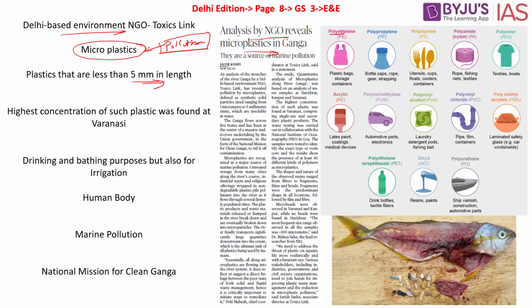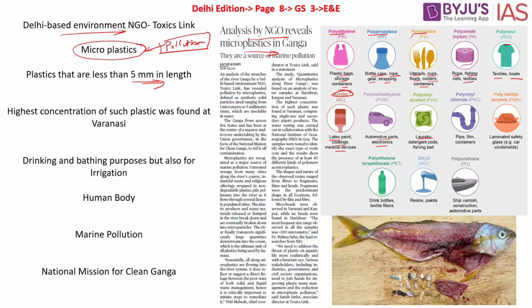We have polyethylene. These are used in plastic bags, storage and containers. We have polypropylene. It is used in bottle caps, rope, gear and strapping. Polystyrene, it is used in utensils, cups, floats, coolers and containers. Polyamide, which is used in rope, fishing nets as well as textiles. Polyester, used in textiles and boats. Acrylic, which is used in latex paints, coatings and medical devices. Polyoxymethylene, used in automotive parts and electronics.